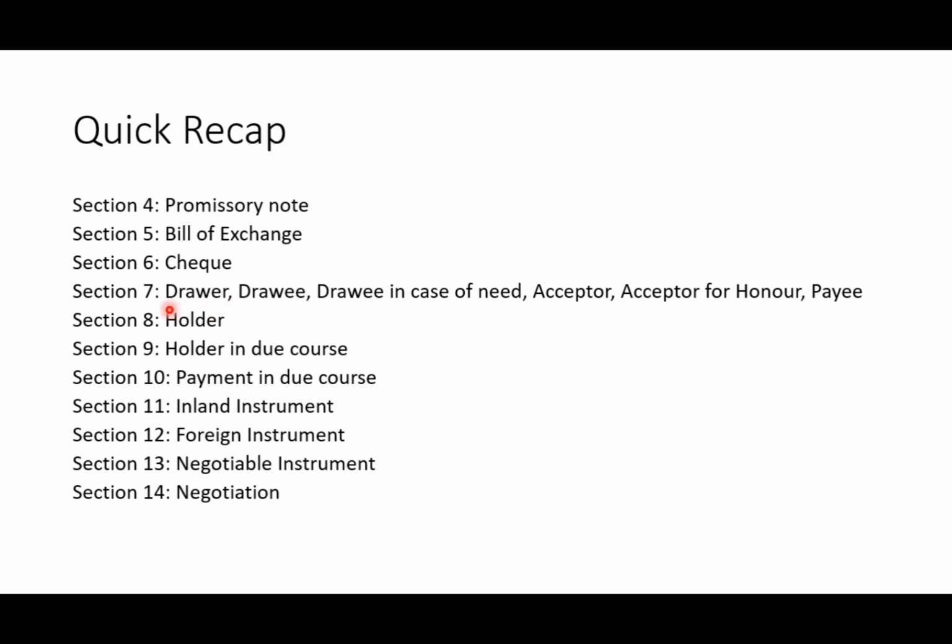And then we saw the parties to the instrument, that is drawer, drawee, drawee in case of need, acceptor, acceptor for honor, and payee. Then holder, and section 9 is holder in due course. Connected to it, section 10 is payment in due course. Then sections 11 and 12 are inland instrument and foreign instrument. Then sections 13 and 14 are negotiable instruments and negotiation.